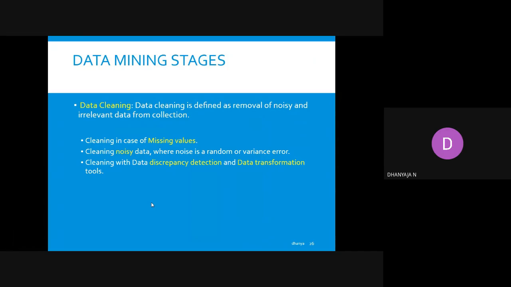What you have to do is clean those cases of missing values, and clean noisy data where noises are random. Next is cleaning the data with discrepancy detection and data transformation tools.